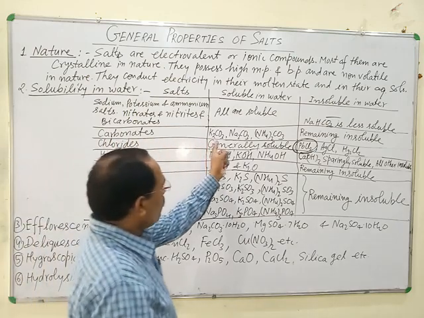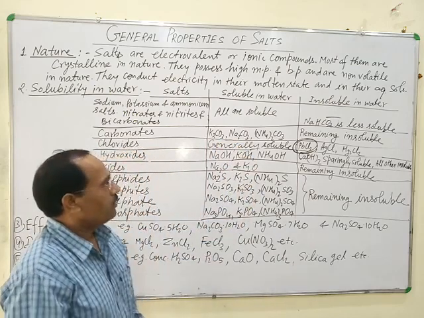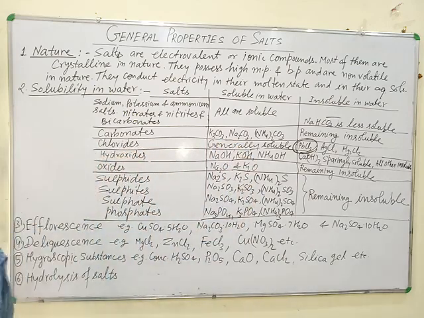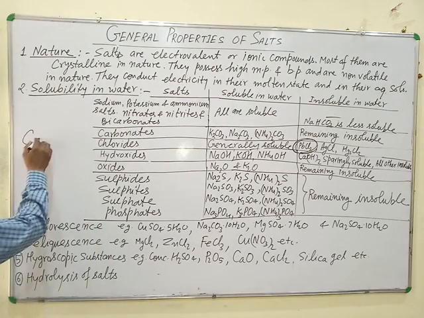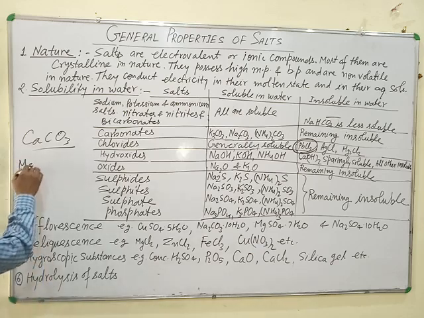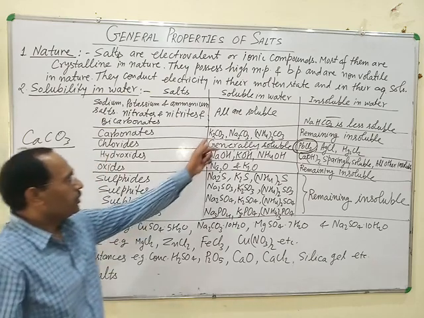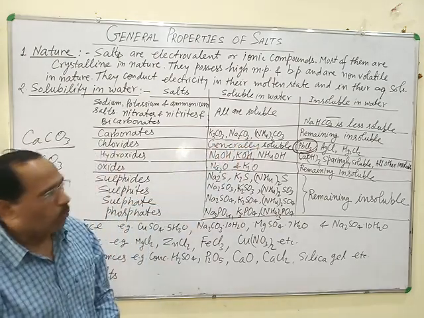Carbonates: only sodium, potassium and ammonium carbonates are soluble in water, and the remaining carbonates are insoluble. For example, CaCO3 and MgCO3 are not soluble in water. All other carbonates except these are insoluble in water.